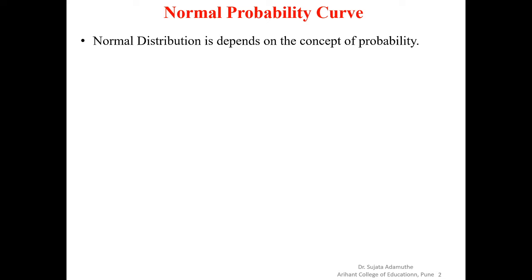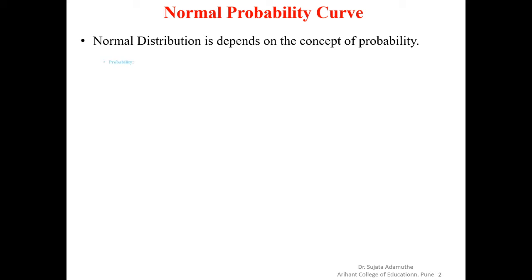Normally means what? Most of the students are at the average level, and some students are on the left side, that is weak, and some students are on the right side, that is intelligent, or they have high ability. This is the normal distribution, and this normal distribution depends on probability.